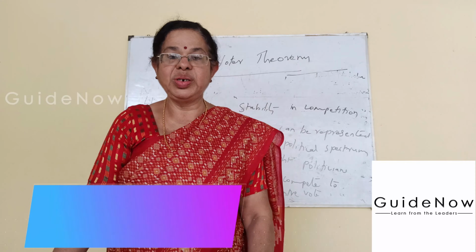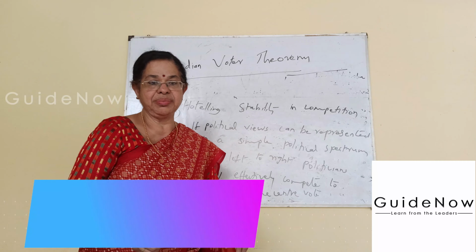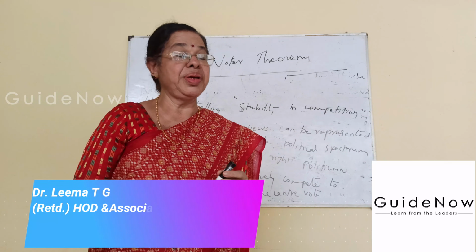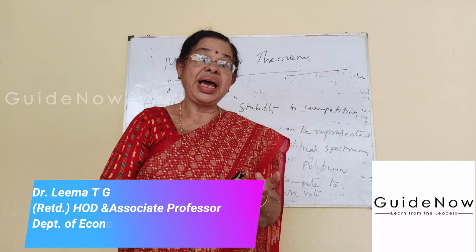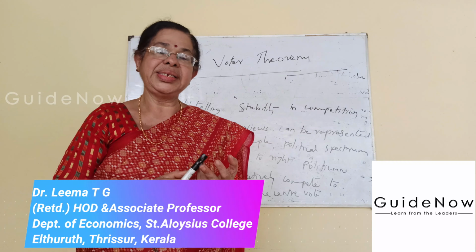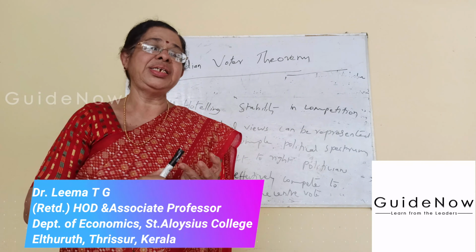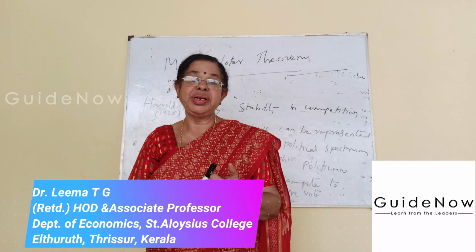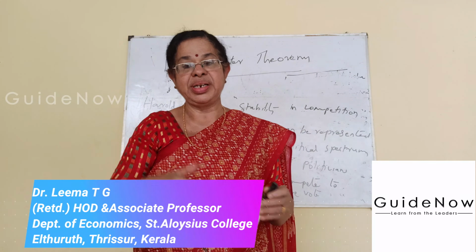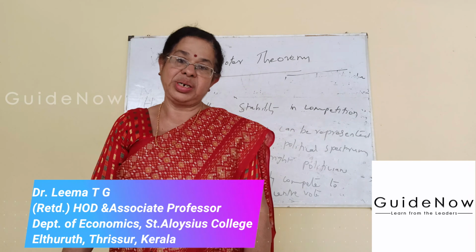We move to the historical background of the median voter theorem. Among these, there are three eminent economists: Harold Hotelling in 1929, Duncan Black in 1948, and Anthony Downs in 1957. These are the eminent economists who explained the median voter theorem.